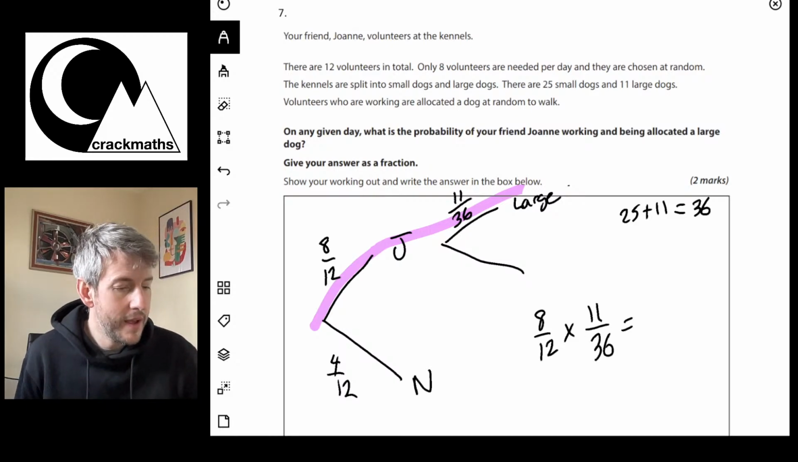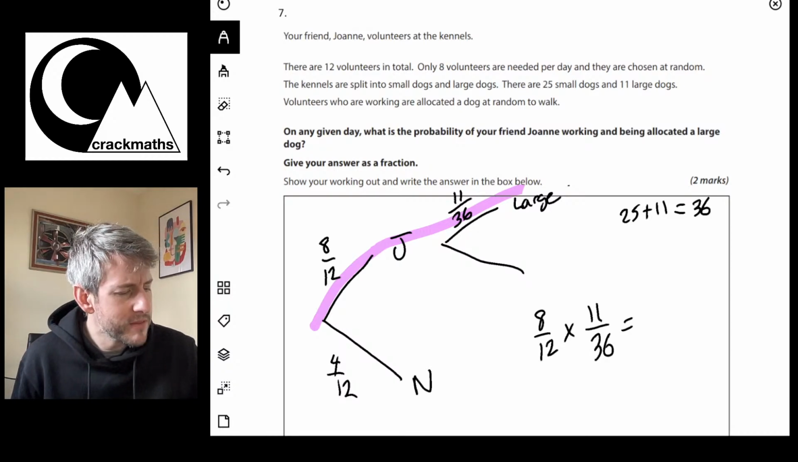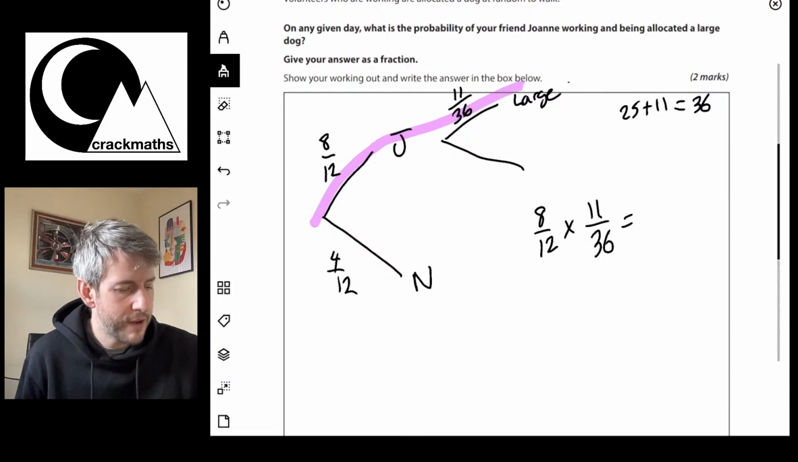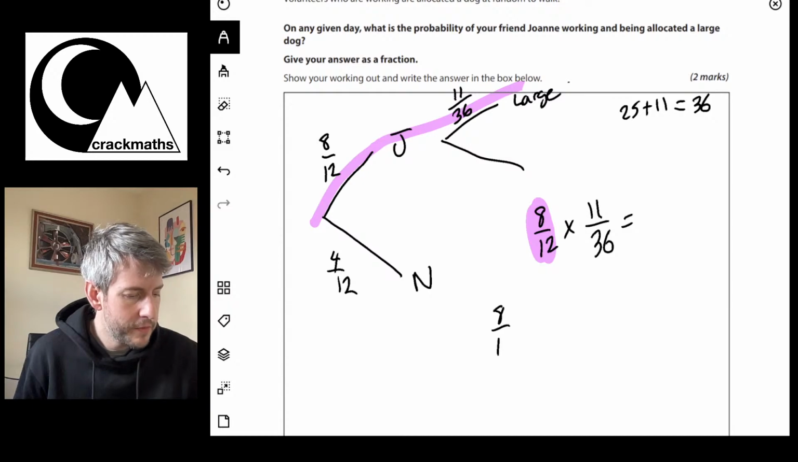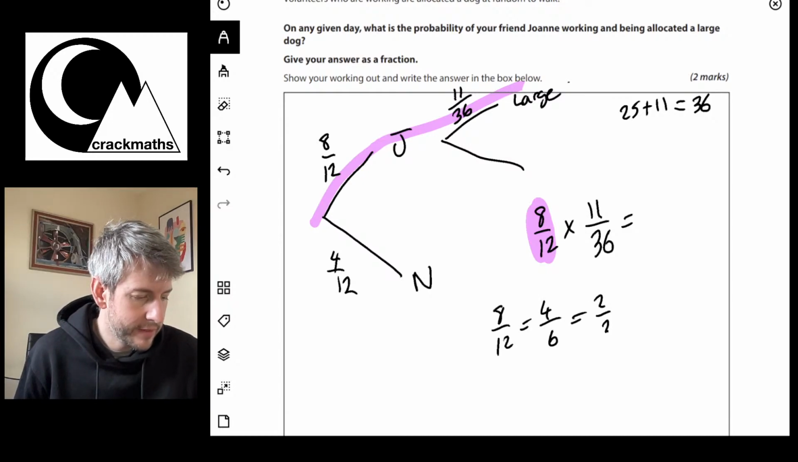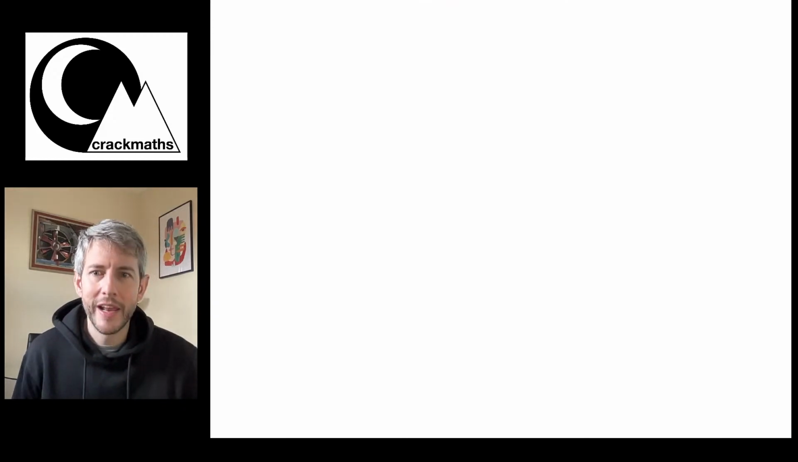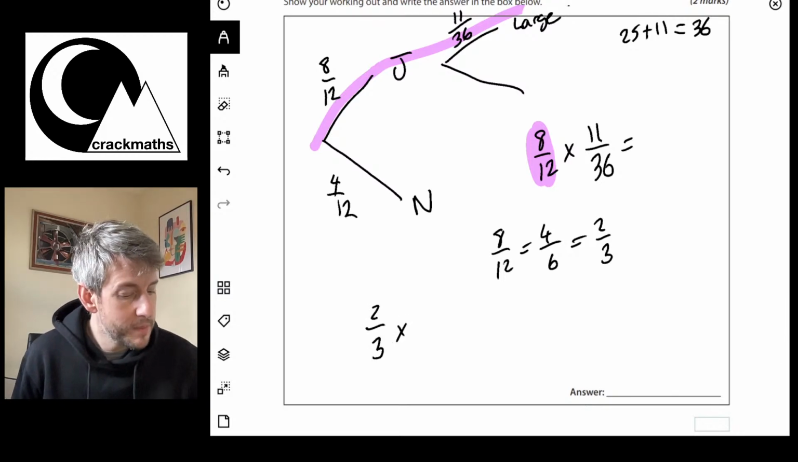Okay? Give your answer as a fraction, that's fine, they haven't asked for the simplest form, so we can do it like this, although actually these numbers are a little bit complicated. So what I'm going to do is simplify this fraction first before I do this calculation. So 8 over 12 equals 4 over 6 equals 2 over 3. Okay, so we're doing the calculation of 2 over 3 multiplied by